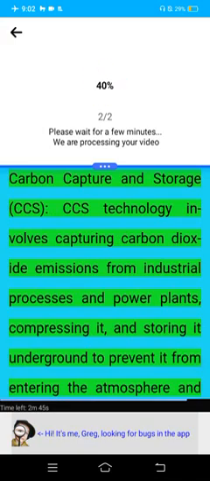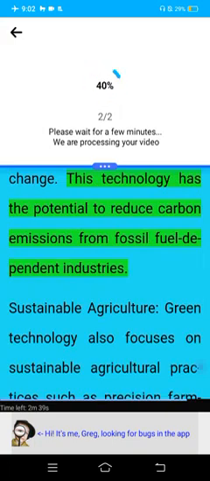Carbon capture and storage. CCS technology involves capturing carbon dioxide emissions from industrial processes and power plants, compressing it, and storing it underground to prevent it entering the atmosphere and contributing to climate change. This technology has the potential to reduce carbon emissions from fossil fuel-dependent industries.